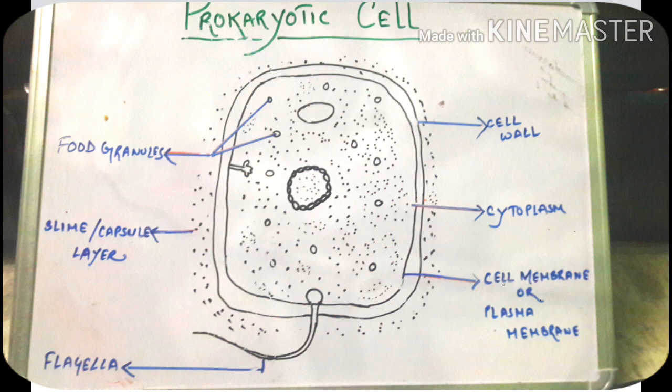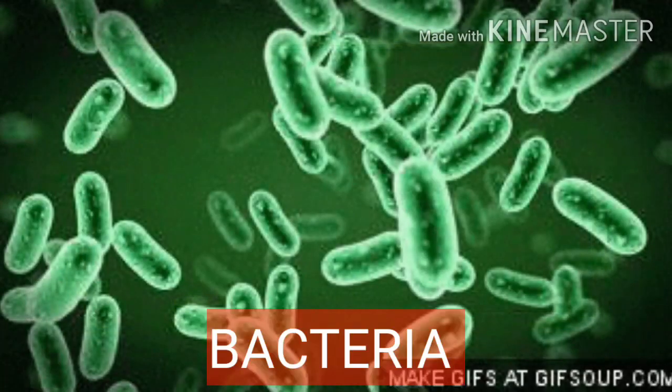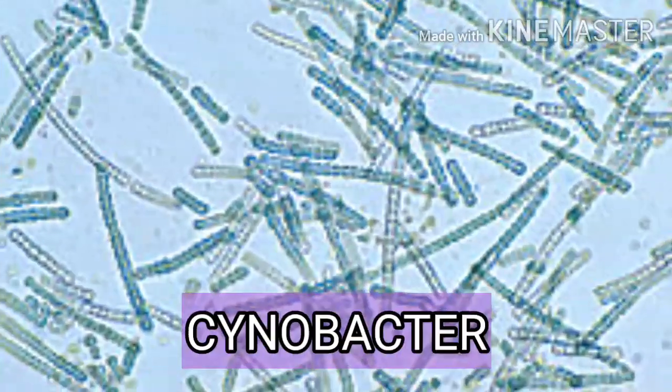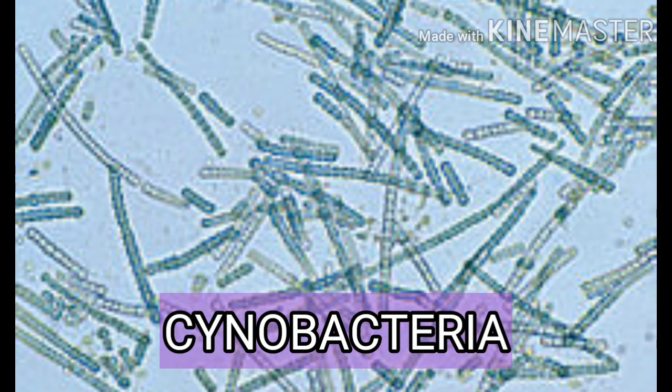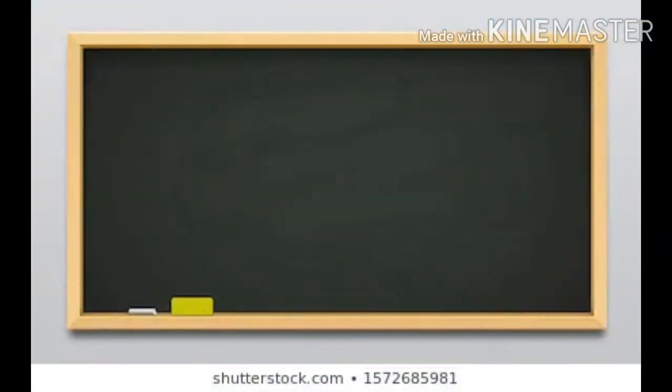They lack all membrane-bound organelles, and it indicates their primitive nature. They appeared about 3,500 million years ago. The group prokaryotes comprises bacteria and cyanobacteria. Cyanobacteria were earlier called blue-green algae.